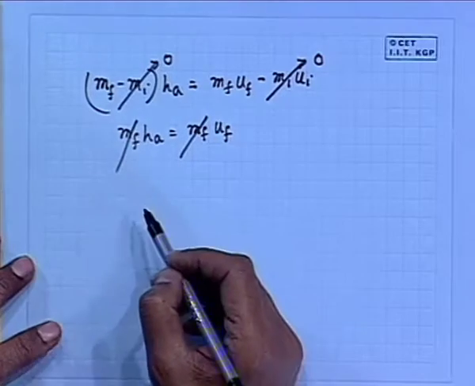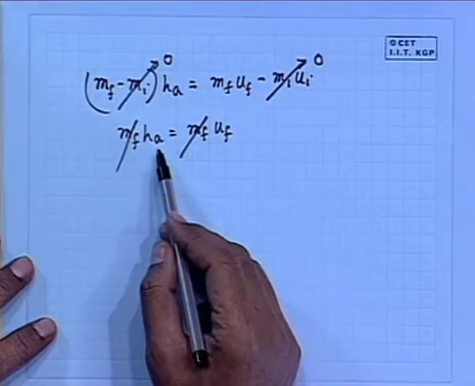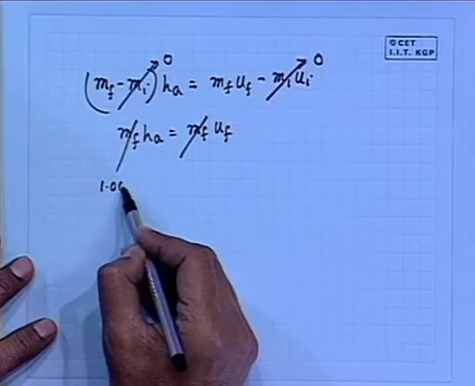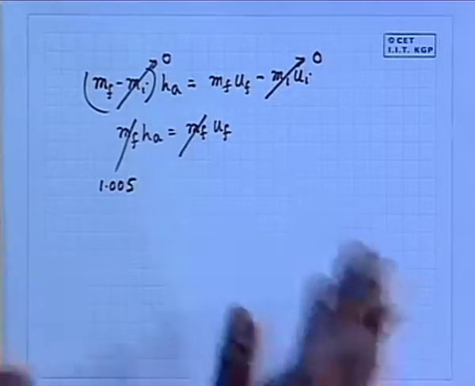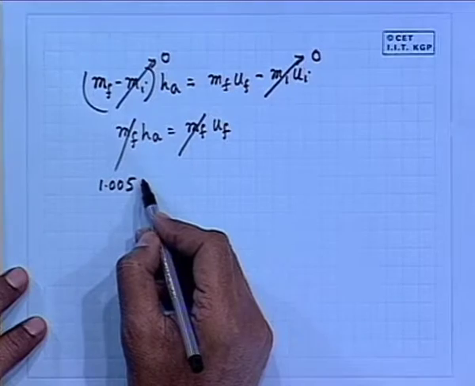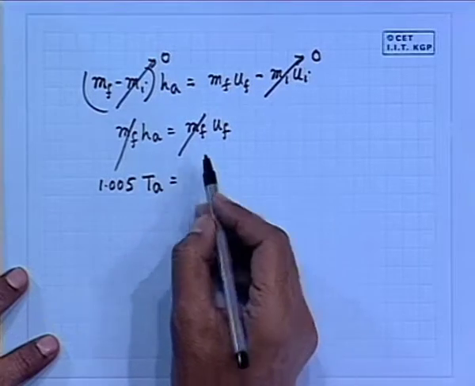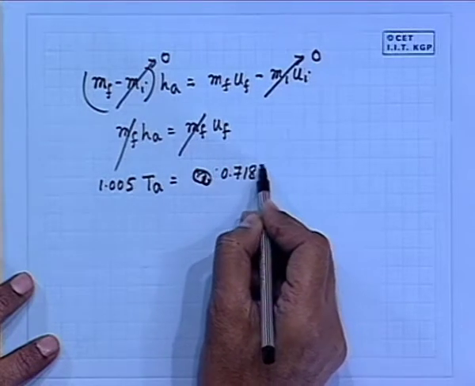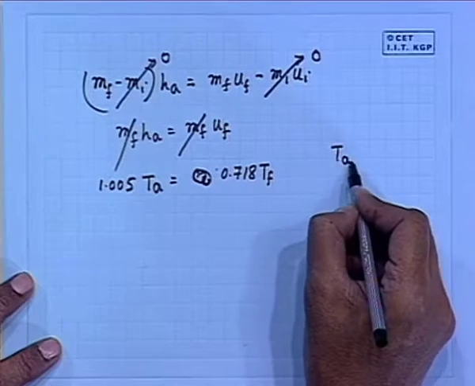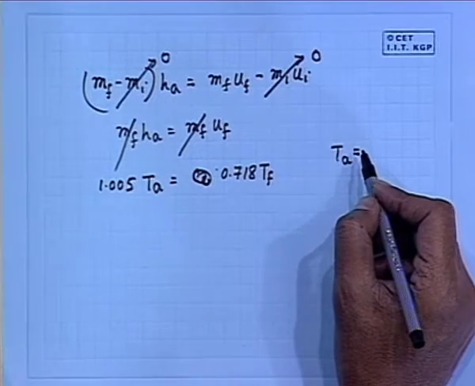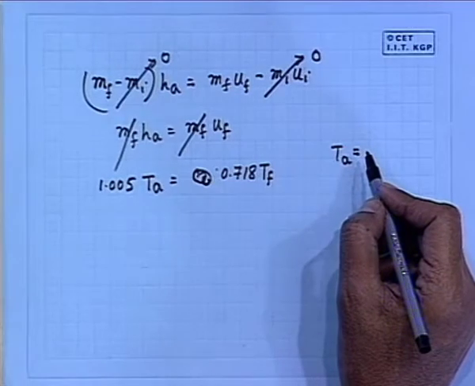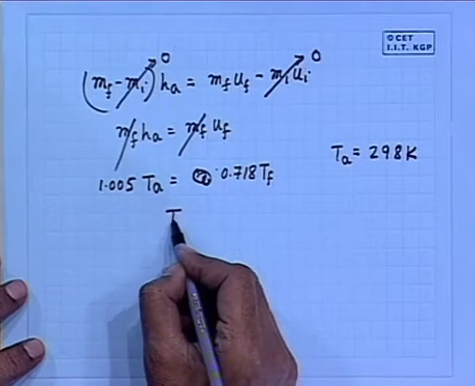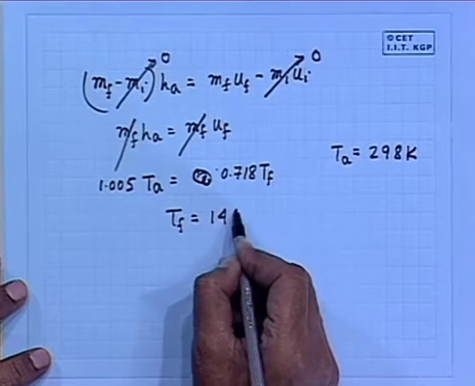So, a very interesting result will come out. Now, HA is equal to UF. So, what is HA? HA is 1.005 as far as the property relationships are given. I do not know what is CP, CB. So, this time into TA is equal to CV into, sorry, I am sorry, 0.718 into T. Here T what? The air temperature, 25 degree, that means 298 K. With this I get TF is 144.